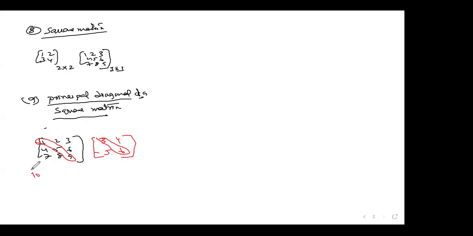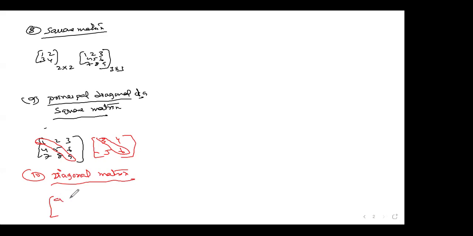Next one is the 10th one: the diagonal matrix. A square matrix is said to be a diagonal matrix if all the elements are 0 except the principal diagonal elements.